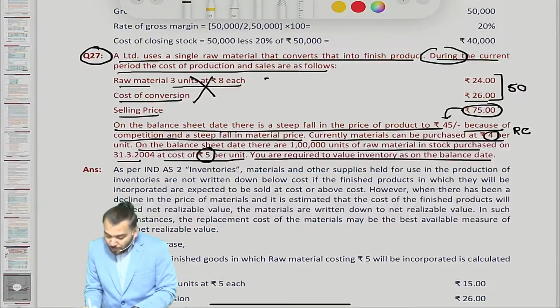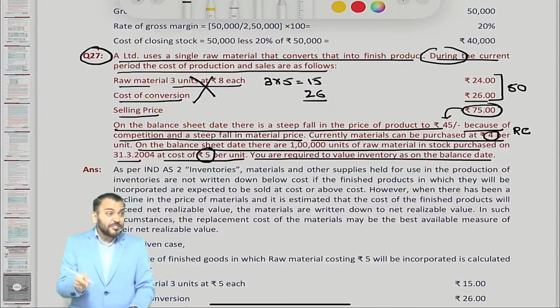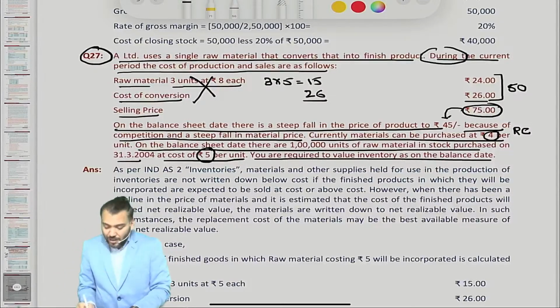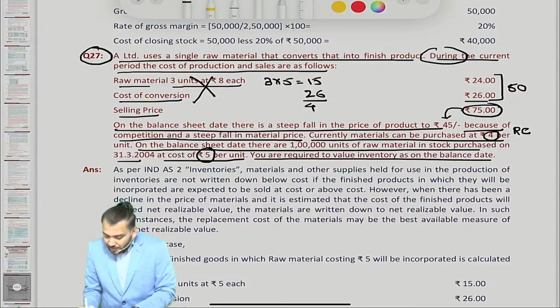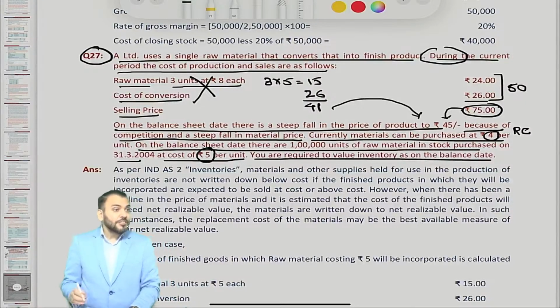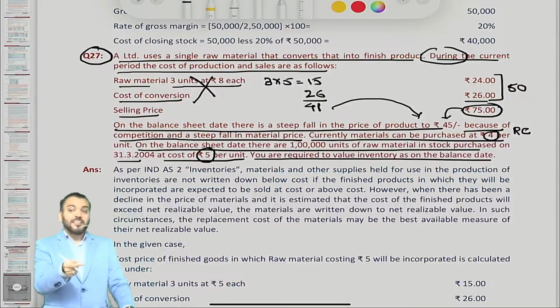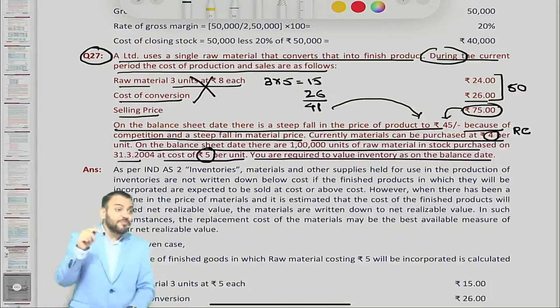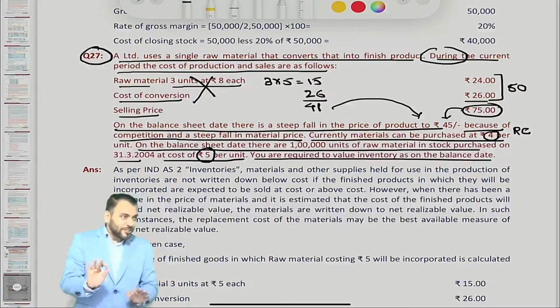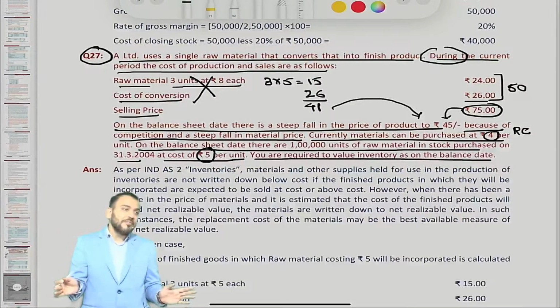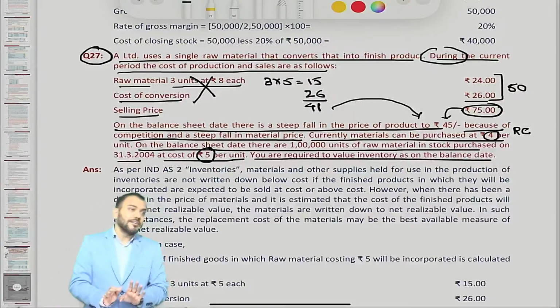My cost of production is 3 into 5, that is 15, and cost of conversion is 26. The total cost of producing that finished good right now is 41, and it can be sold at 45, which is more than cost price. Therefore value raw material at rupees 5, which is cost price, and the entire value is 1 lakh into 5, that is 5 lakh.